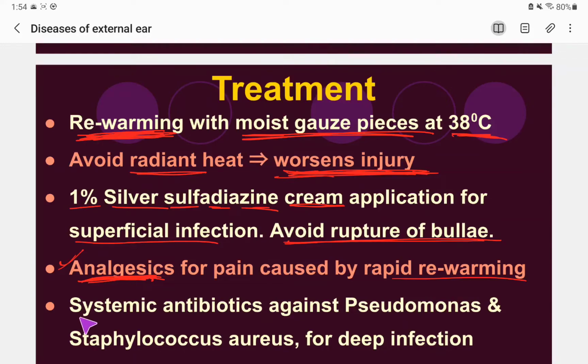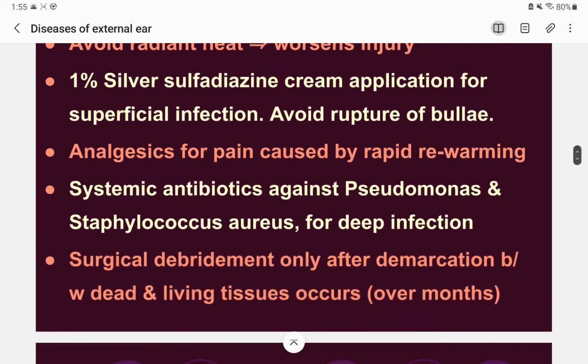So, a systemic antibiotic against Pseudomonas and Staphylococcus aureus for deep infection, all right. So we have to do the prophylaxis as well. We know infection is about to occur, so we have to give the systemic antibiotic against Pseudomonas and Staphylococcus aureus. Okay, Staph aureus and Pseudomonas, they are the worst enemies of mankind, I would say. So now let's go down.